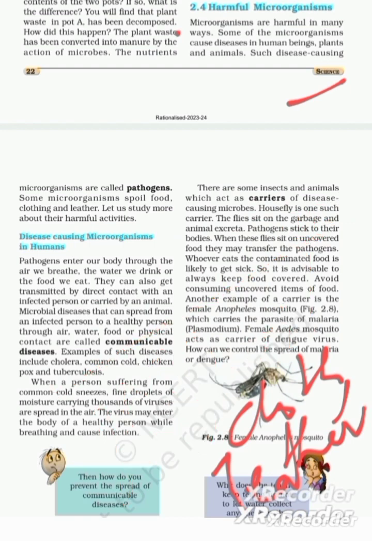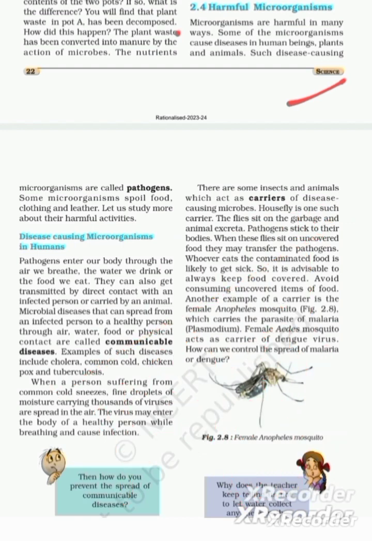Disease causing microorganisms in humans. Pathogens enter our body through the air we breathe, the water we drink, and also the food we eat. They can also get transmitted by direct contact with an infected person or carried by an animal. Microbial diseases that can be spread from an infected person to a healthy person through air, water, food, or physical contact are called communicable diseases.